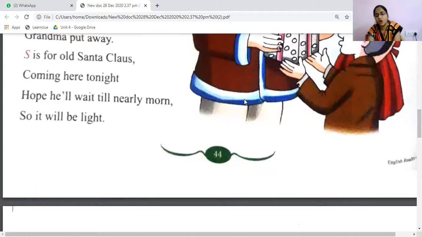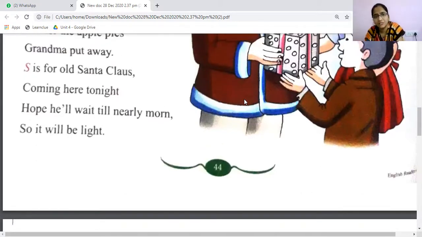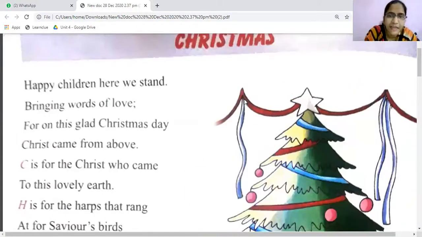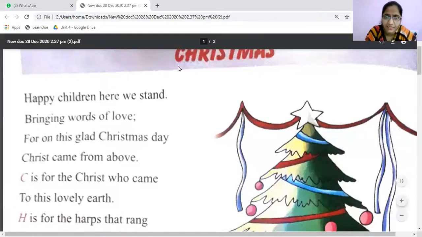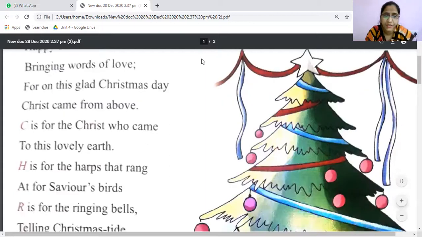Okay, this is all about the Christmas poem. Here, what do you understand, dear students? This Christmas spelling, Christmas, is abbreviated. C stands for Christ. H stands for harps. R stands for ringing bells.